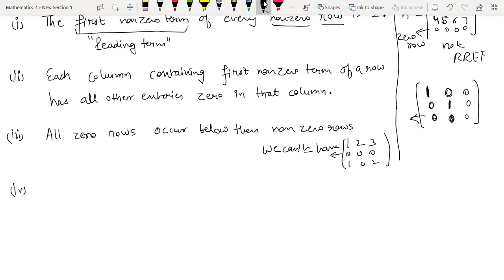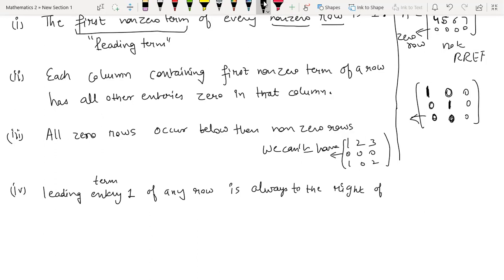And then we have the last but not the least, fourth condition. It tells you that the leading entry or the leading term 1 of any row is always to the right of the leading entry of the row above it, right?